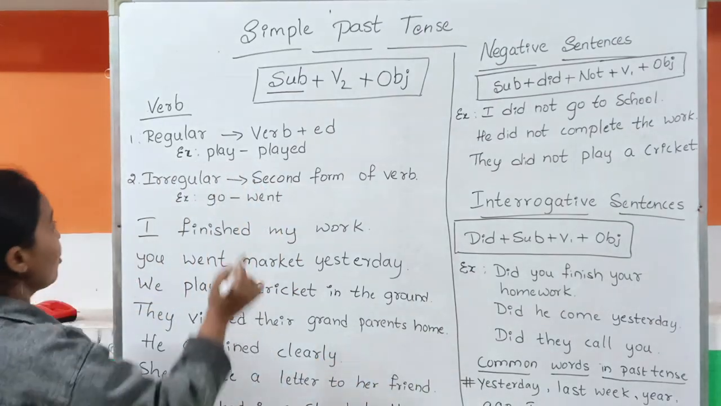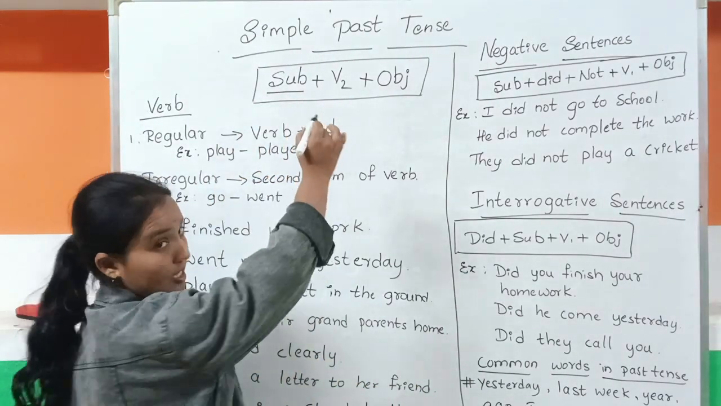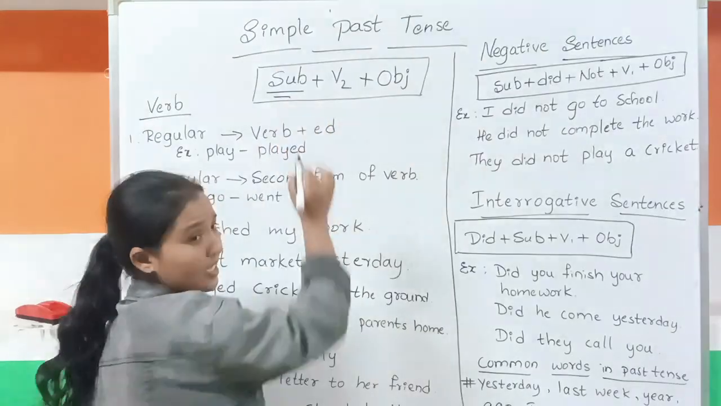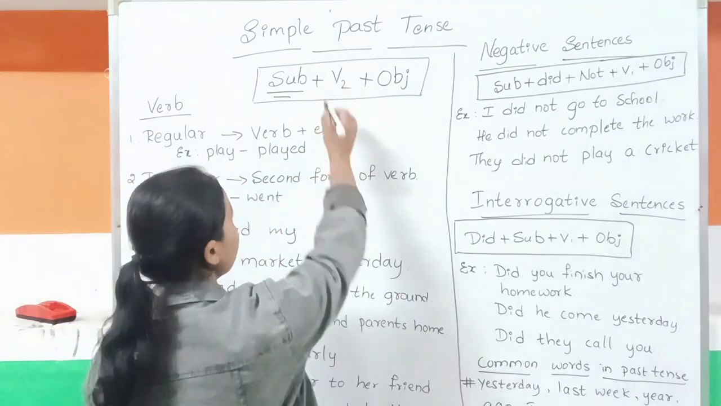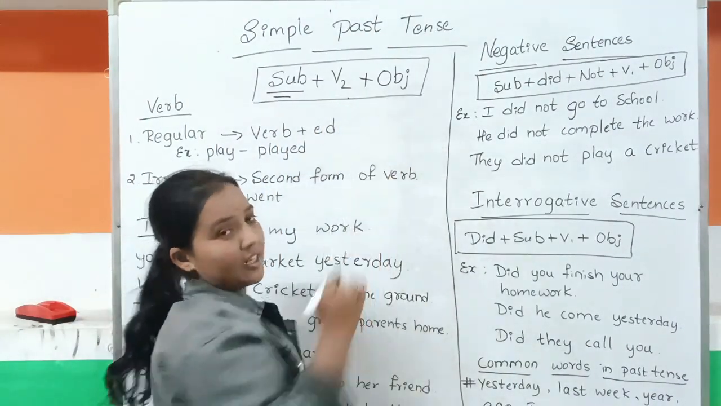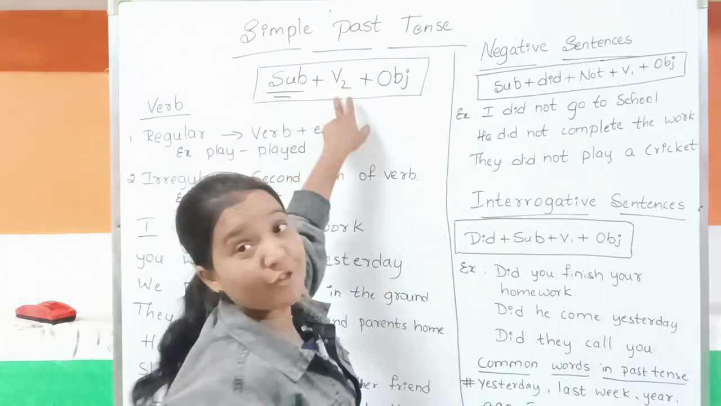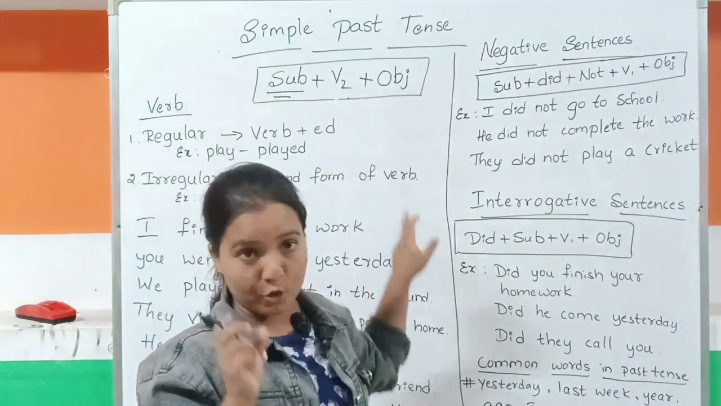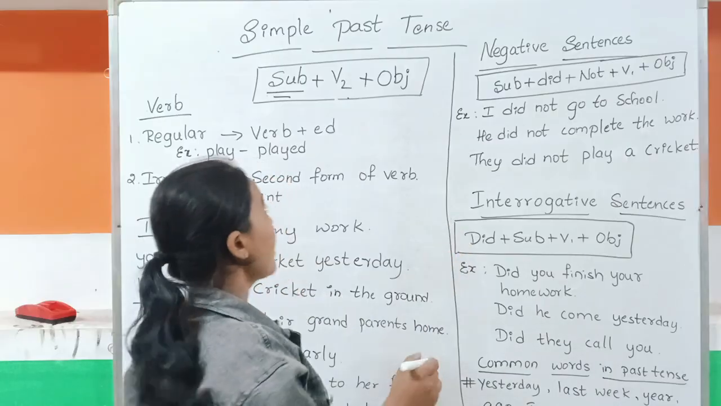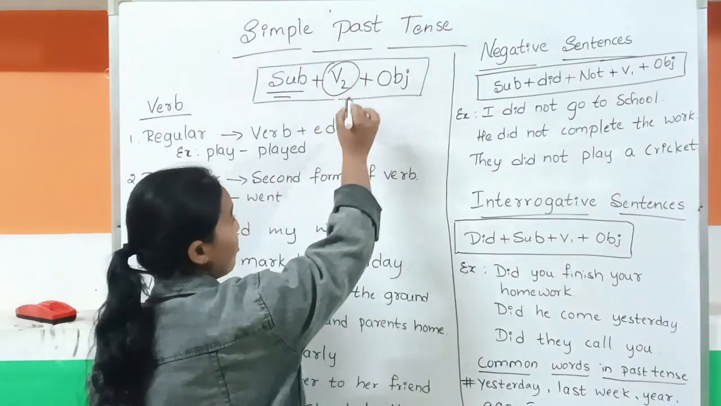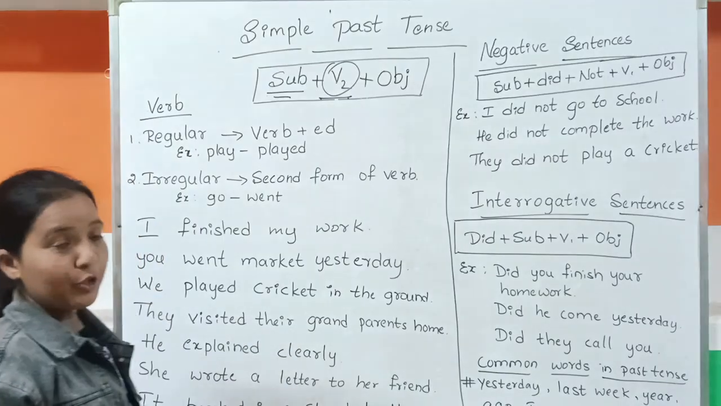Okay, then we are going here with the subject, right? The same things: subject plus verb plus object, right? So verb, which verb? Here we mentioned V2. What is V2? That we are going to understand now, right? What is V2? So V2 means what?